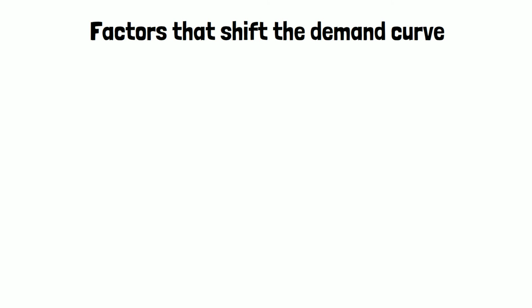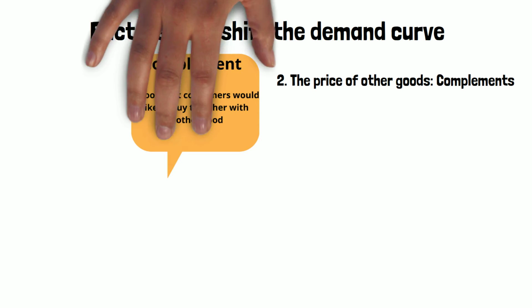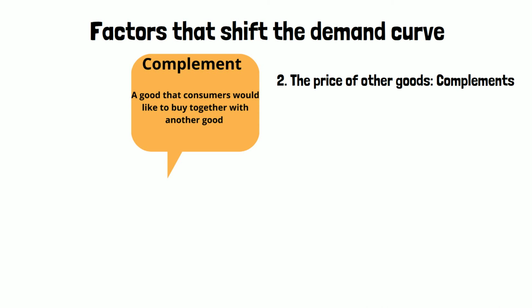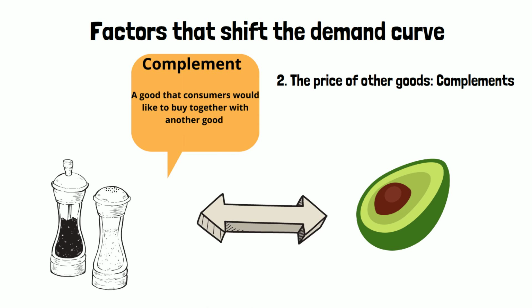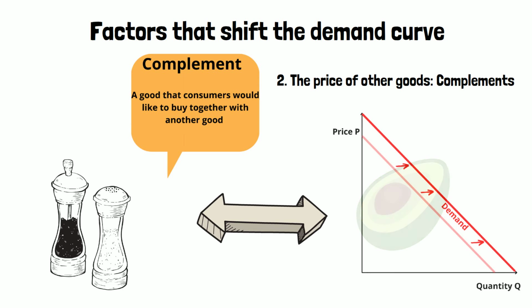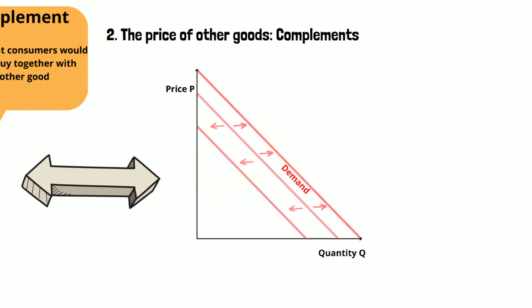Now that we have covered substitutes, we are going to focus on complements. Complementary goods are goods that consumers would like to buy together. In the case of avocados, this could be some kind of seasoning, because most people will eat avocados with seasoning such as salt or pepper. In this case, if the price of seasoning falls, people will want to buy more avocados. This shifts the demand curve to the right or outwards. However, when the price of seasoning increases, people will want to buy fewer avocados. This shifts the demand curve for avocados to the left or inwards.